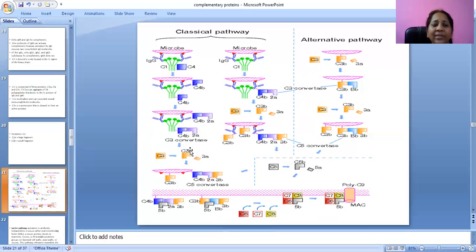This is all about the classical pathway of complement proteins.